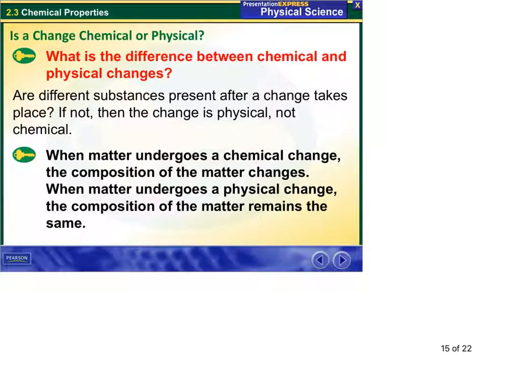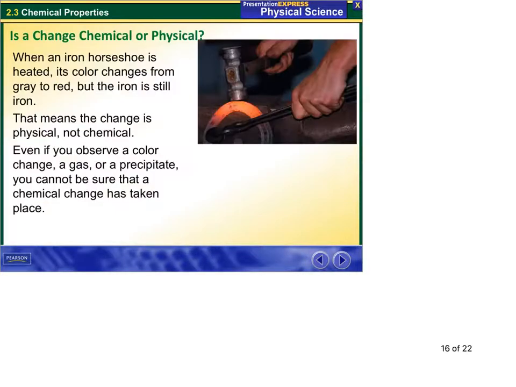Key question: what is the difference between chemical and physical change? And our answer: when matter undergoes a chemical change, the composition of the matter changes. When matter undergoes a physical change, the composition of matter remains the same. A simple way to phrase this: are different substances present after a change takes place? If not, the change is physical, not chemical. So it all has to do with, do we get a new substance? Does the composition change?